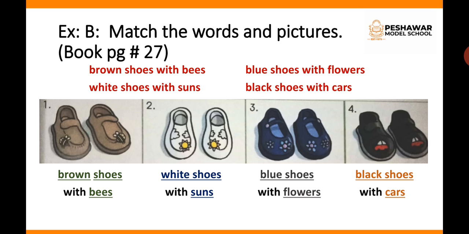Number 1 picture, you can see that these are brown shoes with bees. Number 2, white shoes with suns. Number 3, blue shoes with flowers. Number 4, black shoes with cars. Do this exercise on page number 27.